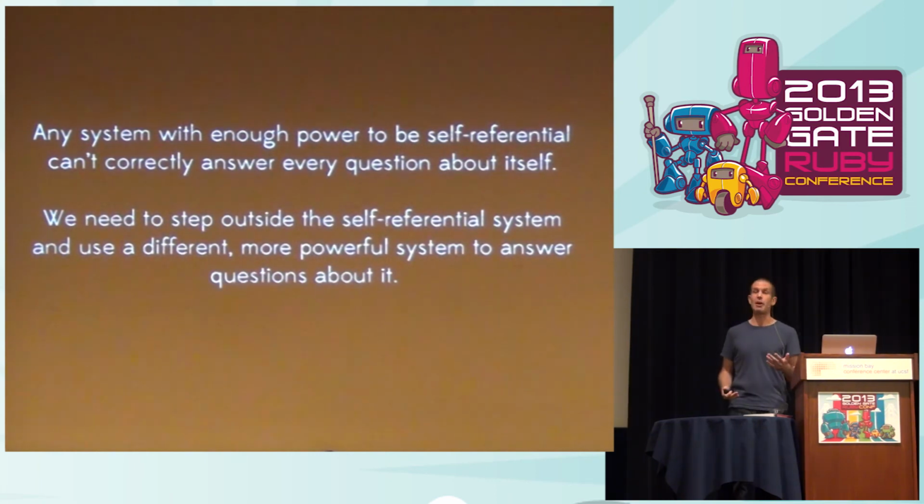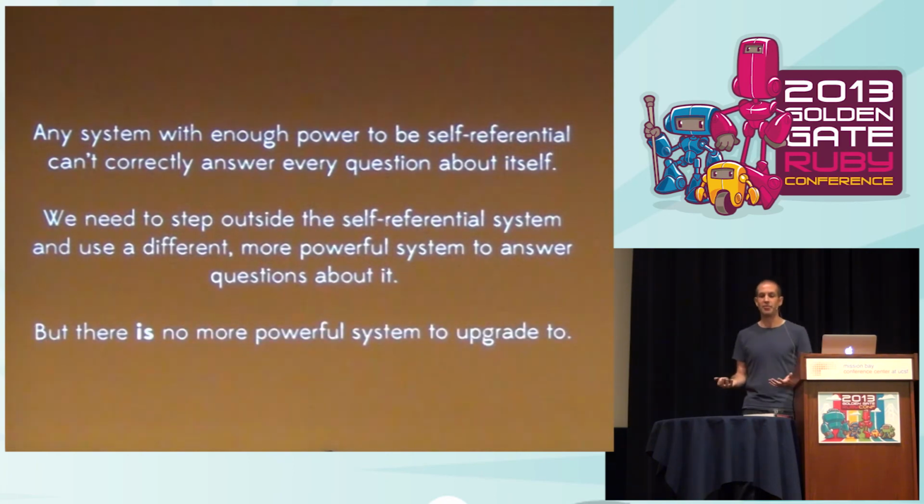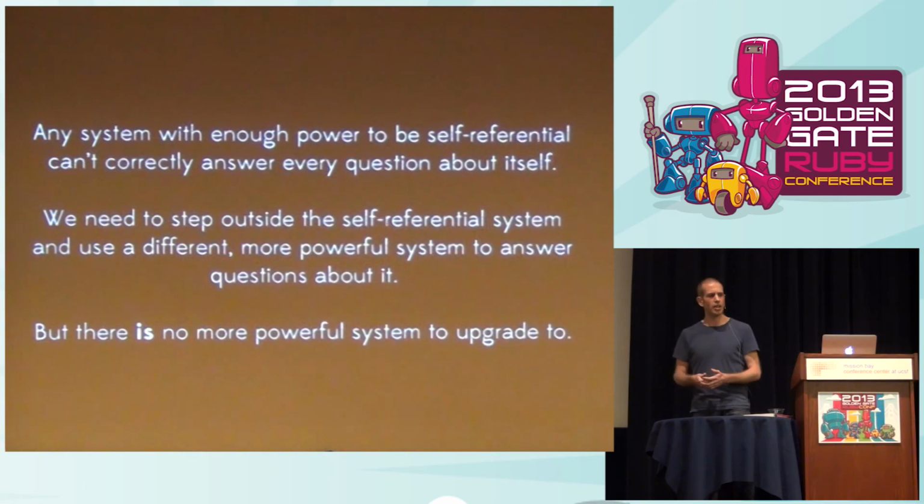And that's what I was saying about RUB. We would have to step out of the RUB language and use a more powerful language to write an interpreter for it. But this time, unfortunately, there is no more powerful system for us to upgrade to, right? These universal systems, the most computationally powerful things that we know how to make, there is essentially nothing better than a Turing machine or the Ruby language. So just to wrap up, this is very depressing.